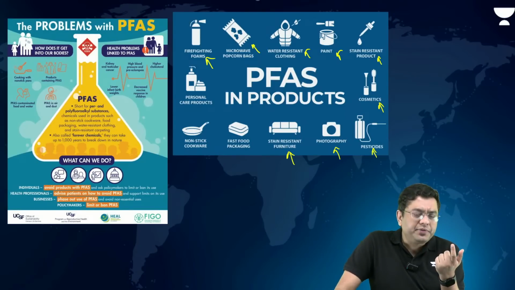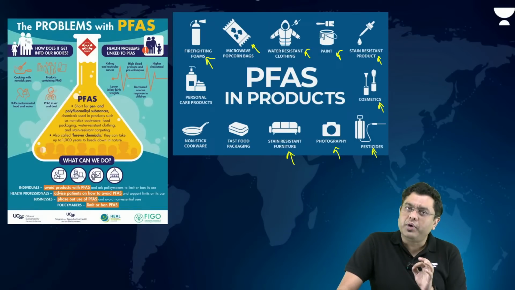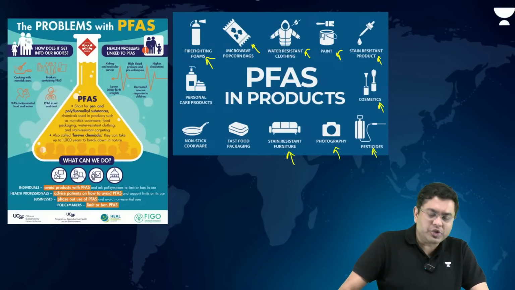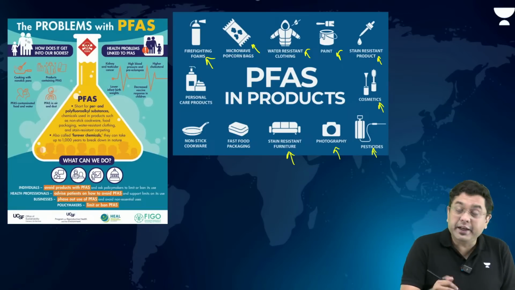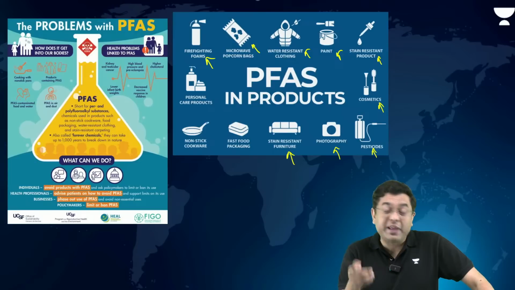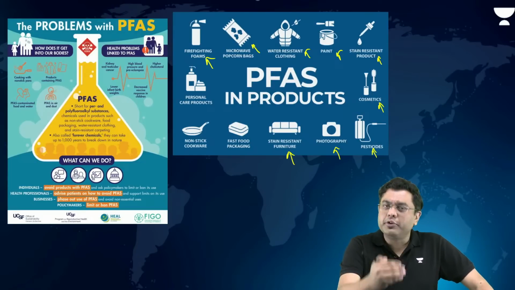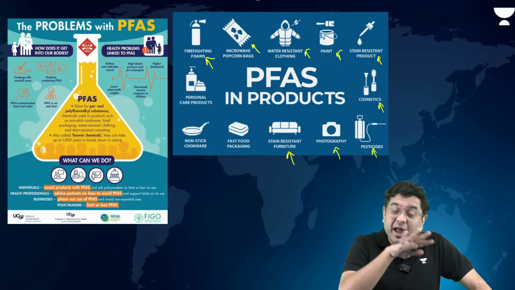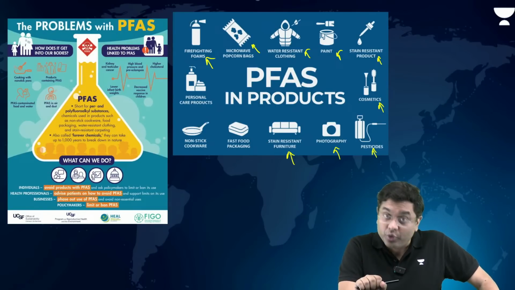Many times they get consumed in small trace amounts, and that is when bioaccumulation and biomagnification can eventually happen. Even in your non-stick cooking pans, they are to be found. That is why it was in the news, because of a detailed study which talked about the presence of PFAS in a larger amount of non-stick cooking utensils.